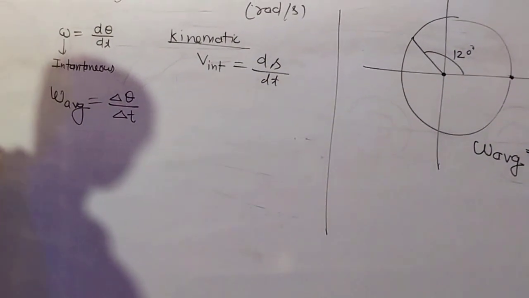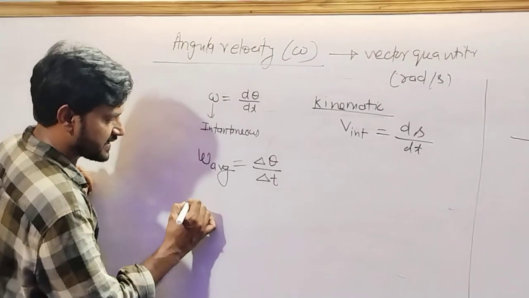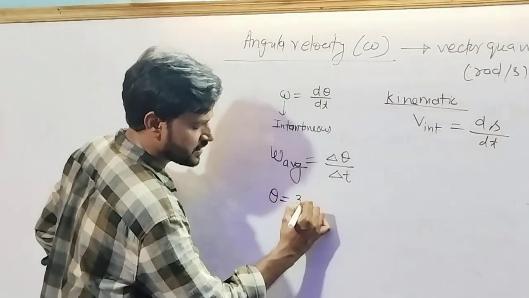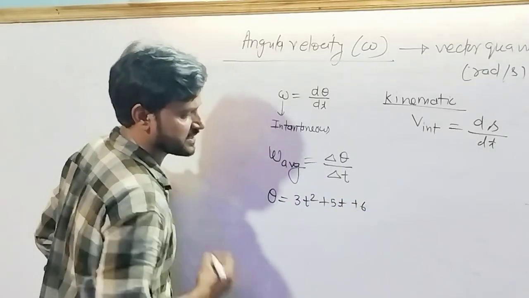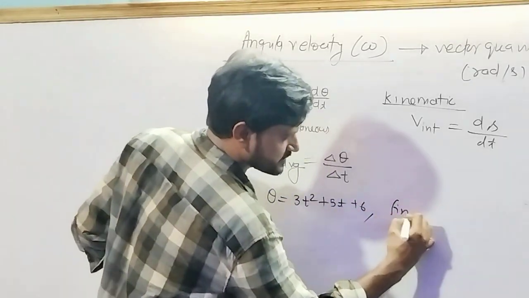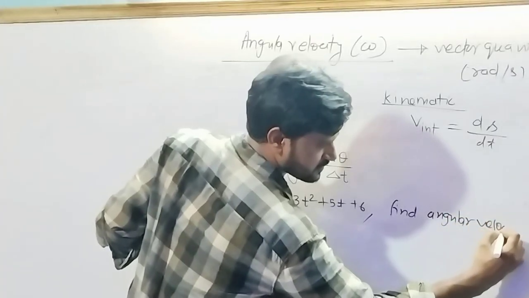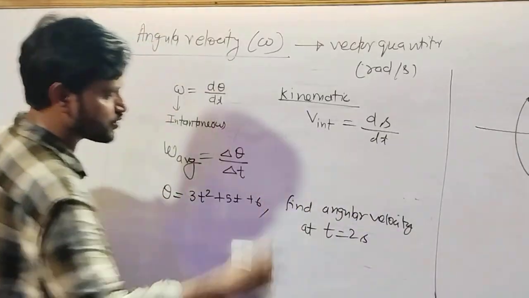Now, suppose that theta is changing with time like this: 3t square plus 5t plus 6. I said find the angular velocity at t equals 2 seconds.